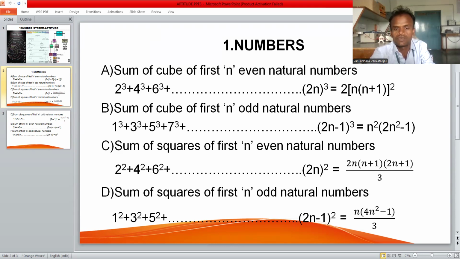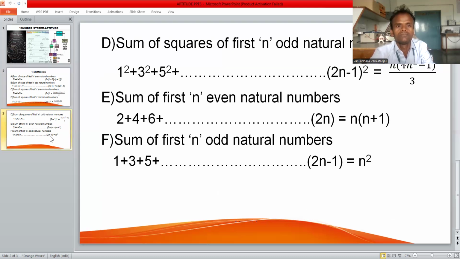And the sum of the squares of the first n odd natural numbers: 1 square plus 3 square plus 5 square up to 2n minus 1 whole square, equals n into 4n square minus 1 by 3.